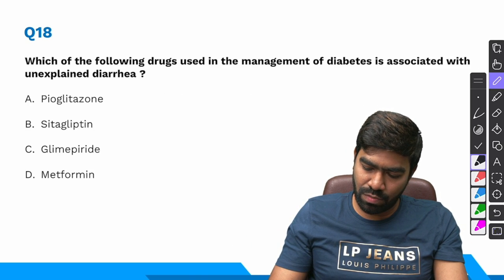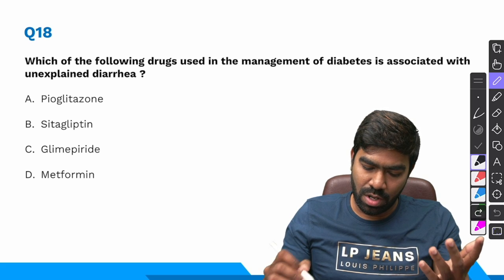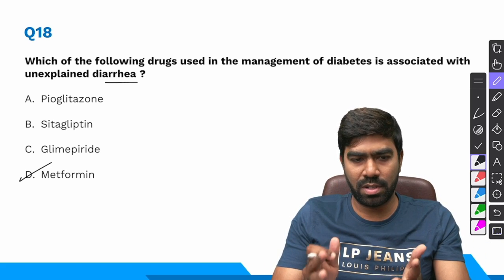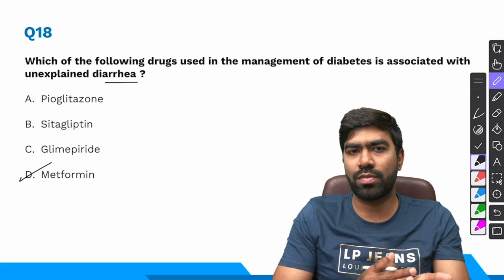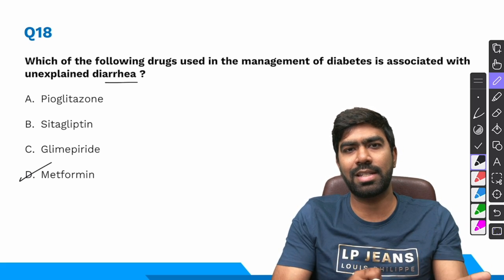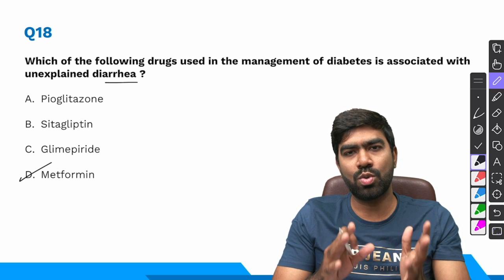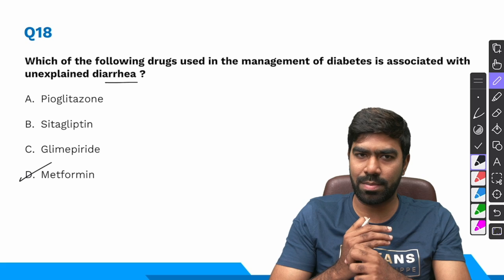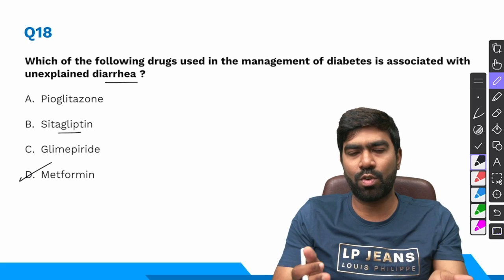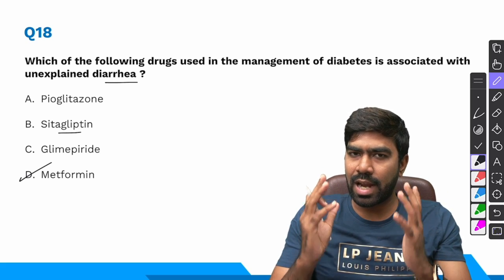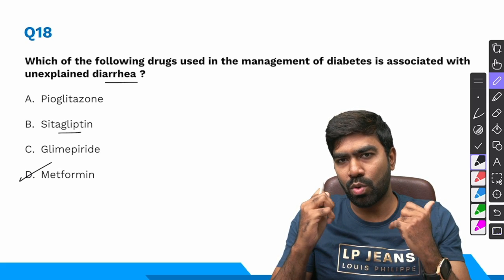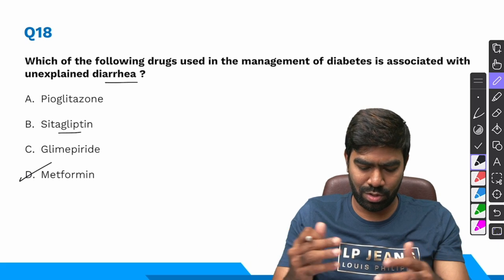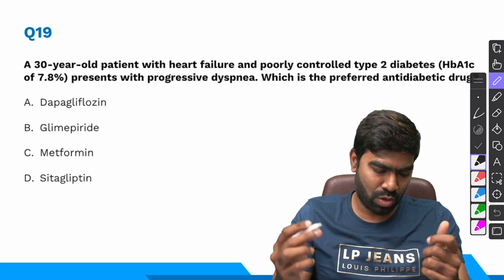Moving to question number 18, which of the following drugs used in the management of diabetes is associated with unexplained diarrhea? So we discussed time and again that metformin is associated with three important side effects. Just a while ago we discussed that the most important and most common is the GI side effect, that is watery diarrhea. Apart from that, the two other uncommon side effects are B12 deficiency and lactic acidosis, but still they are important for exams. Sitagliptin, if you're wondering, is a DPP-4 inhibitor. It's an incretin drug. Yes, it can produce GI side effects, but its side effects are going to be more gastroparesis related, like indigestion, nausea, bloating, and so on. So it's not going to produce diarrhea. So I'm going to exclude that. Let us move to the next question.